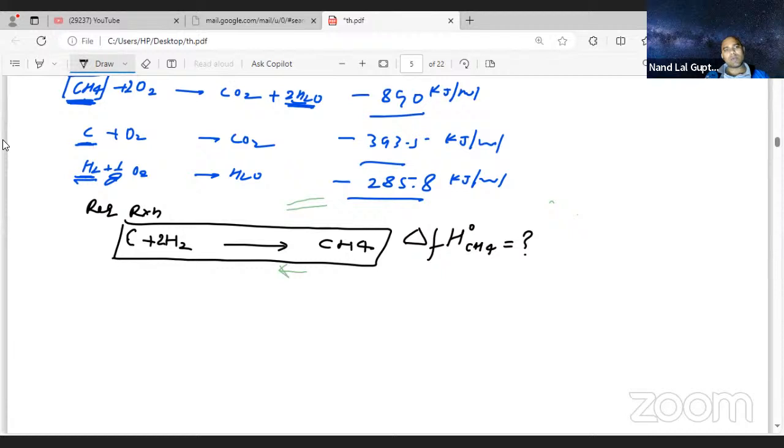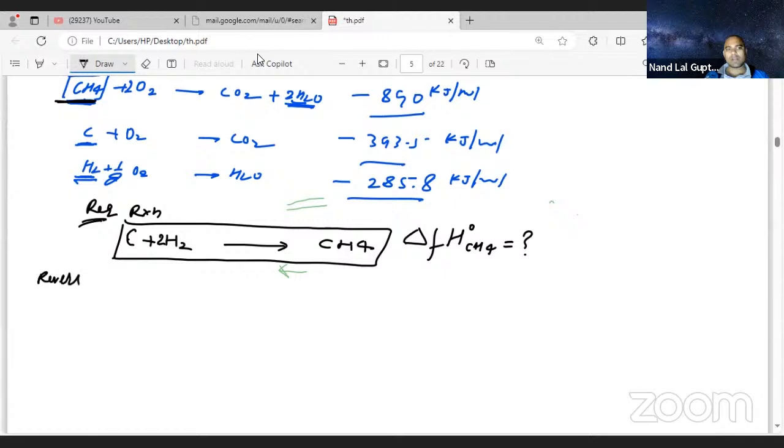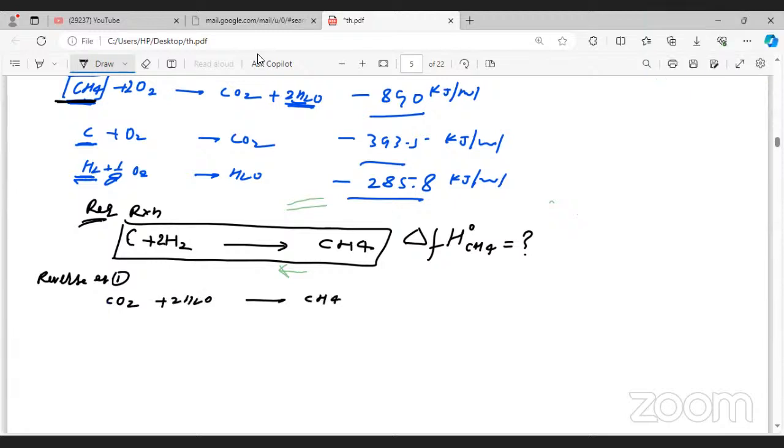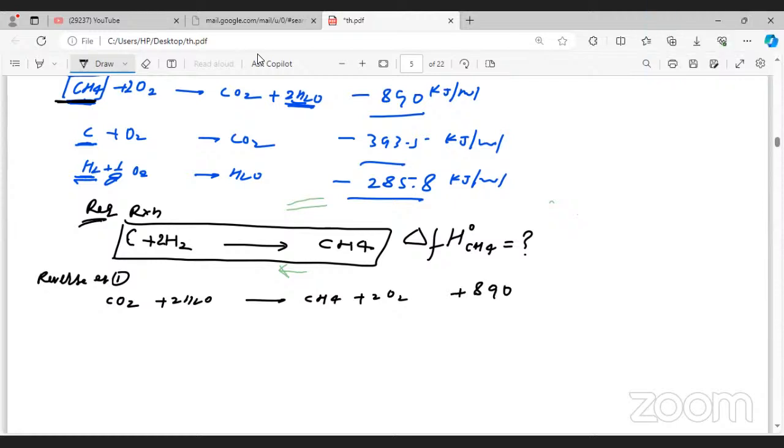See, in the required reaction, according to the question, this CH4 is given on the reactant side, but it should be on the product side. So we are reversing the first equation. Reverse equation 1: CO2 plus 2H2O is going to give CH4 plus 2O2. And when you are reversing, the sign also changes: negative will become positive.